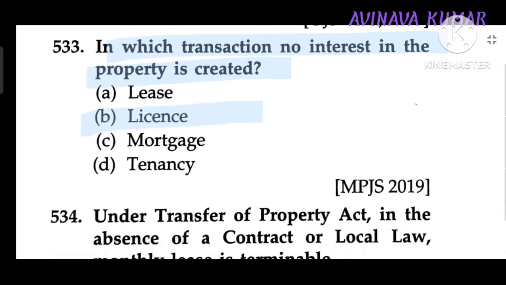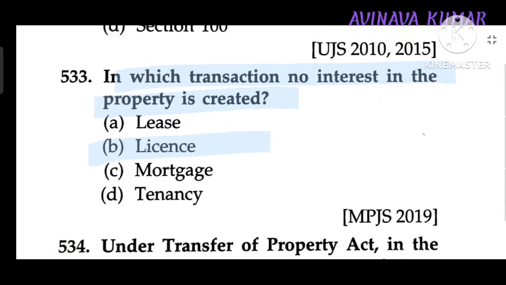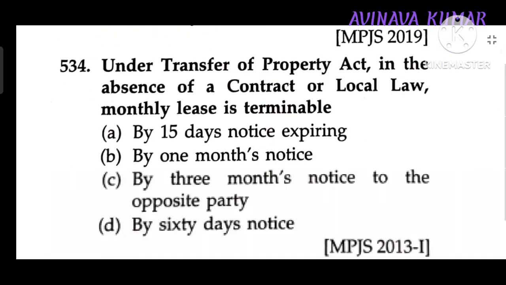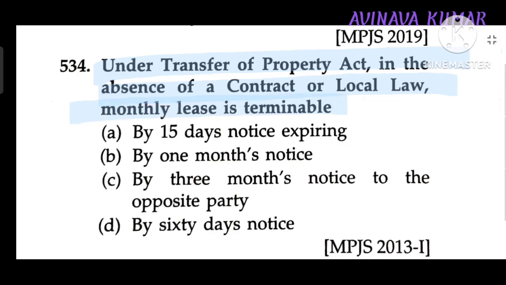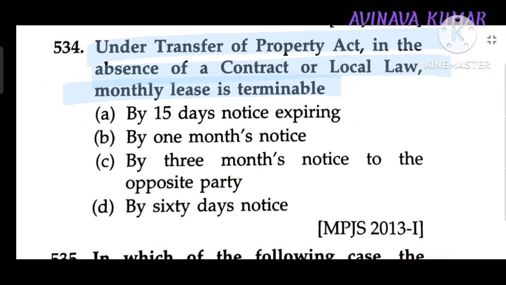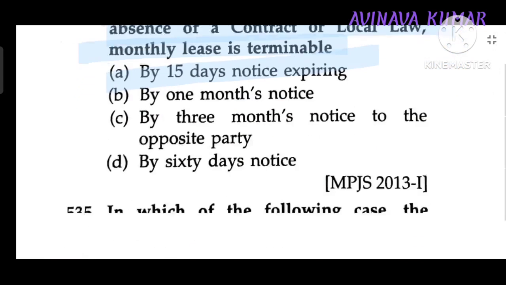In which transaction is no interest in the property created? License. Under TPA, in the absence of contract or local law, a monthly lease is terminable by 15-day notice expiring.